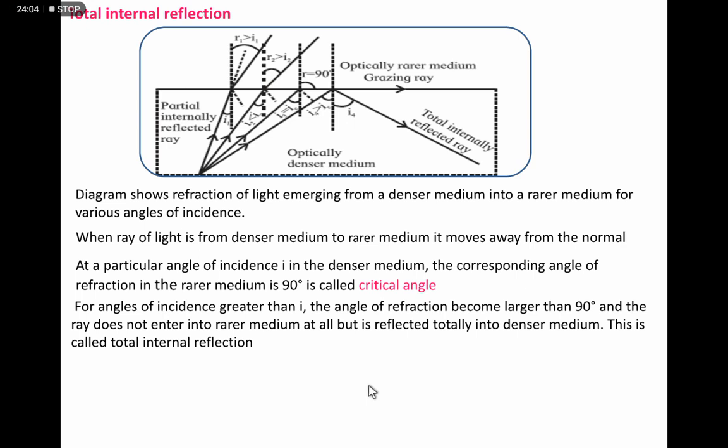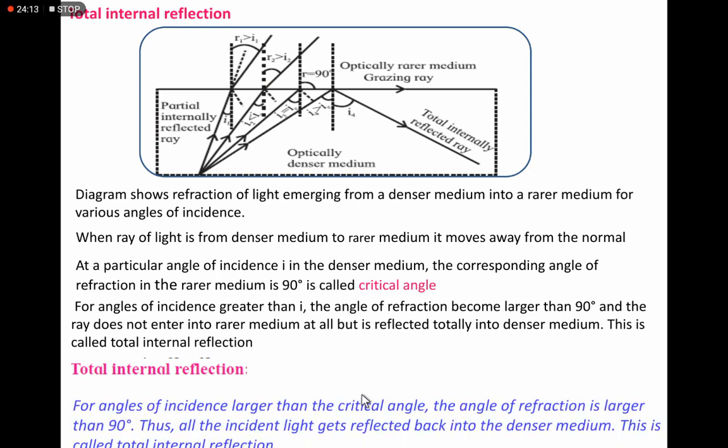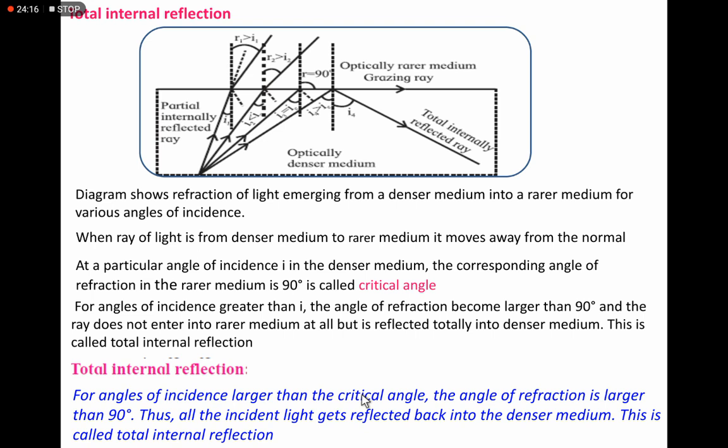Now, two definitions are there in this article. One definition is total internal reflection, and it is very simple. For an angle of incidence larger than the critical angle, the angle of refraction is larger than 90 degrees. If the angle is more than the critical angle, the angle of refraction is definitely more than 90 degrees, and all the incident light gets reflected back into the denser medium.